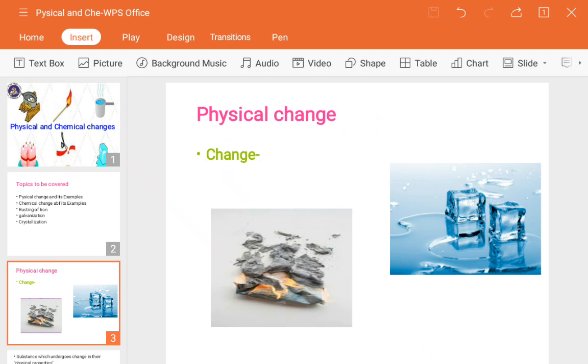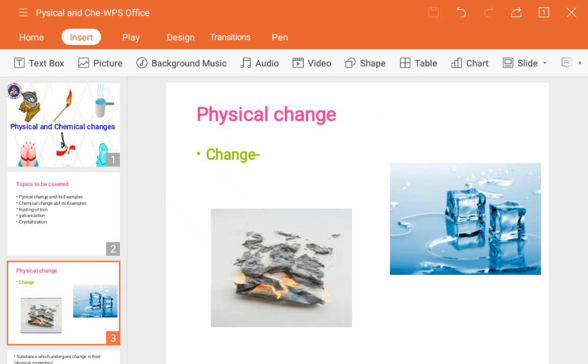Next is an egg. When an egg gets broken, the liquid portion that was inside will come out. That will not be in a solid form as it was initially before breaking. So that is also one change. An egg gets changed into pieces and releases some liquid that came out. So these are some changes.